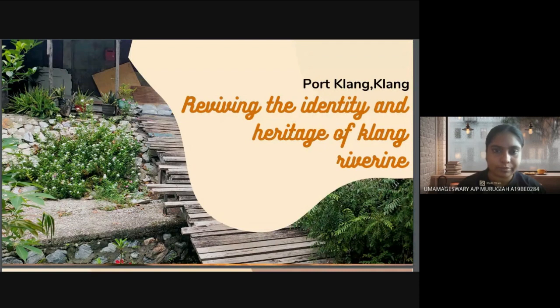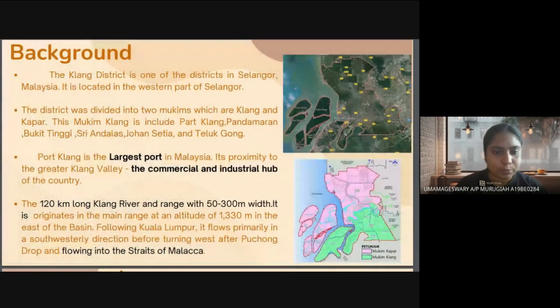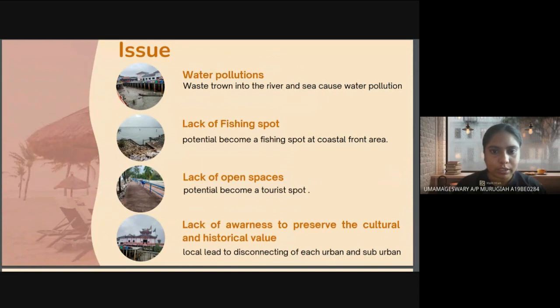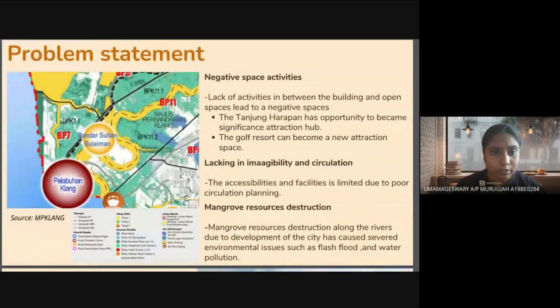Port Klang. Port Klang is the largest port in Malaysia. It is a commercial and industrial hub, which is located in the Klang district. So next, the issues: water pollution, lack of fishing spots, lack of open spaces, and lack of awareness to preserve the cultural and historical value. For the problem statement, there are negative open spaces, negative space activities, lack of imageability and circulation, and mangrove destruction along the river.